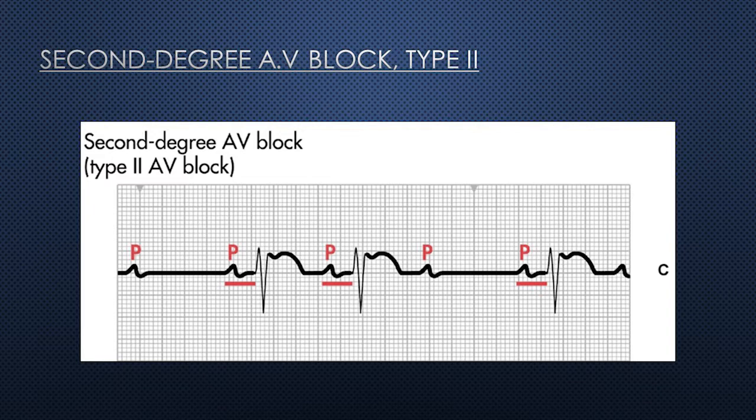The P wave is in front of the QRS complex. The shape of the P wave depends upon the underlying rhythm. The PR interval is constant for those P waves just before the QRS complexes only. The P to QRS ratio of 2:1, 3:1, 4:1, 5:1 and so forth, it varies. This is about the ECG characteristics of this second degree AV block type 2.